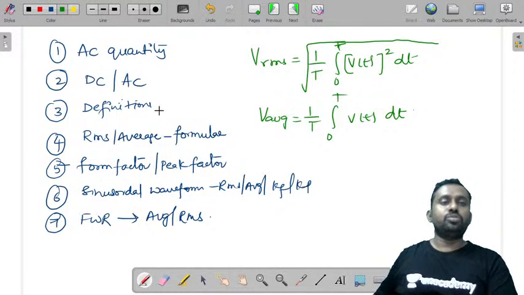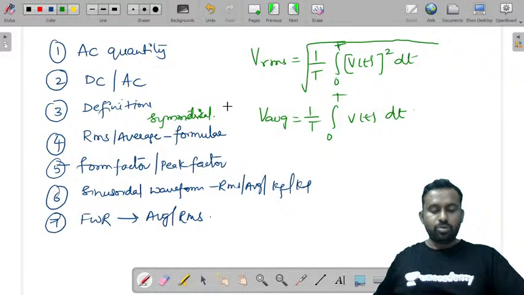I also discussed what symmetrical and asymmetrical waveforms are, and how to find the average value of symmetrical and asymmetrical waveforms. This is what we have discussed today. Hope you have got it.